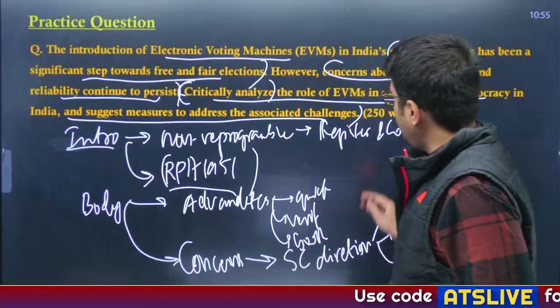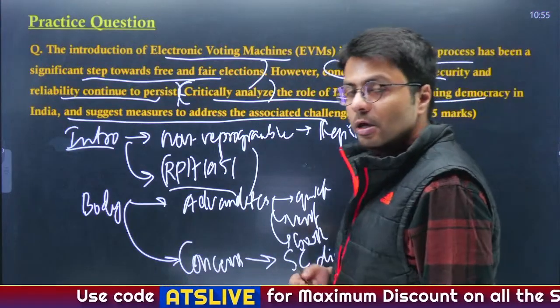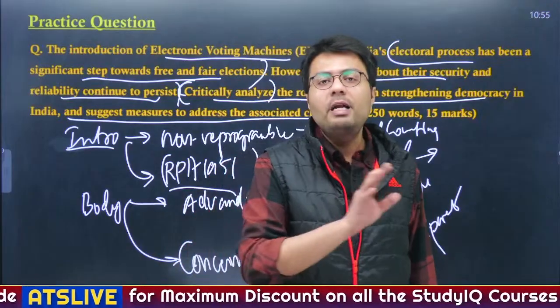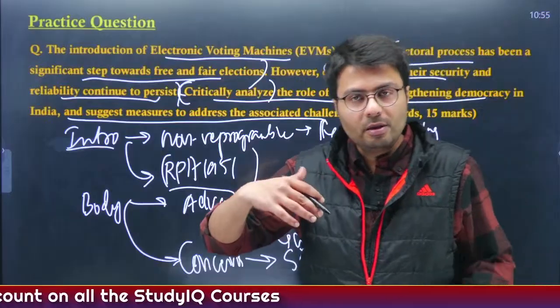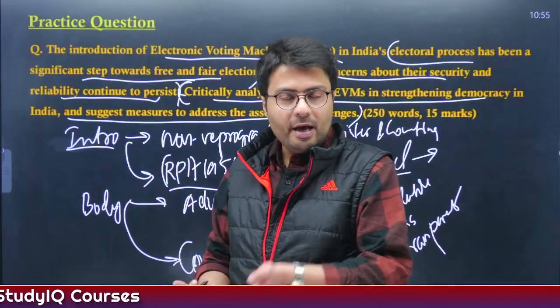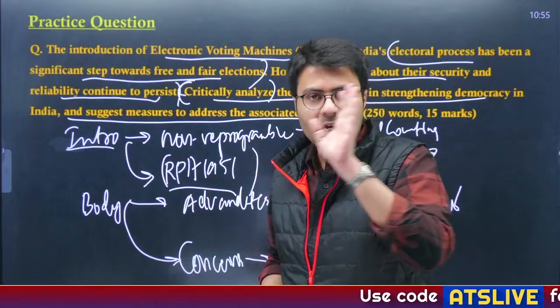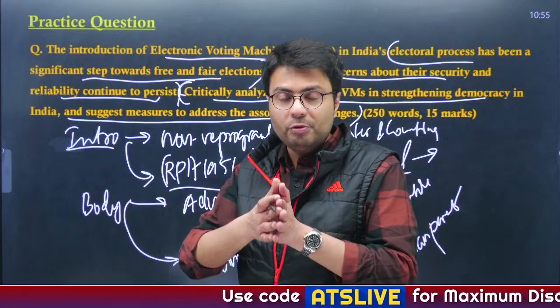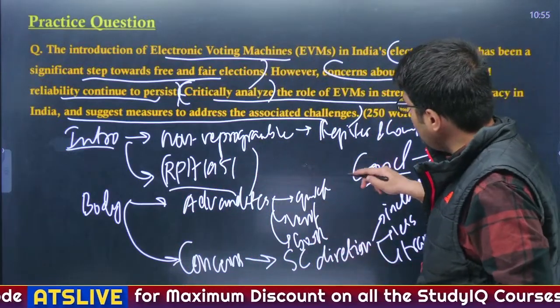And how will you conclude your answer? You will conclude by saying that although the use of EVMs is desirable and beneficial for India, we also need to ensure that the process itself is credible, and for that the doubts of persons alleging tampering of EVMs should be done away with in a very transparent and inclusive manner. So this is how you will conclude your answer.